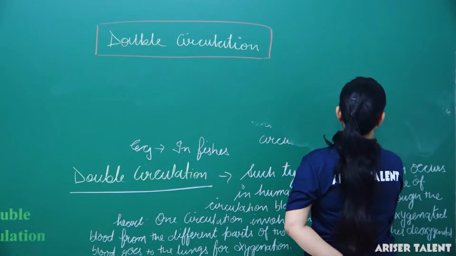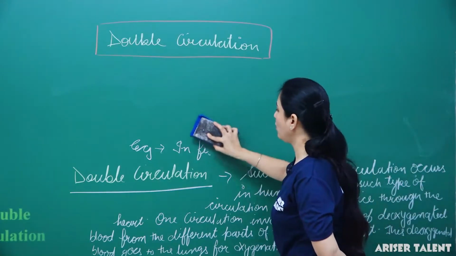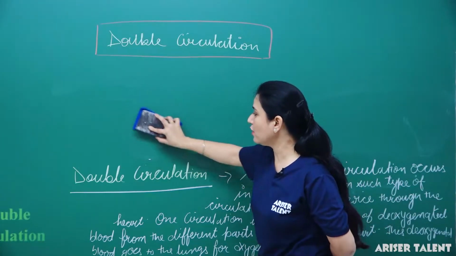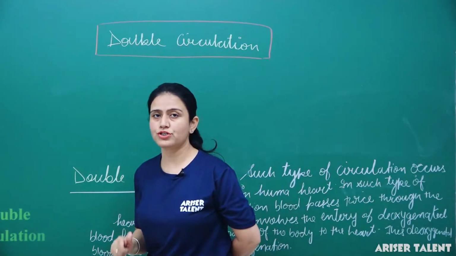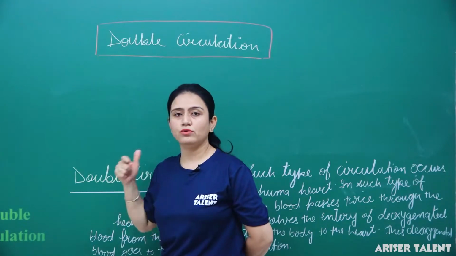Second circulation involves the entry of oxygenated blood from the lungs to the heart, and then the heart allows the distribution of this oxygenated blood to the different parts.